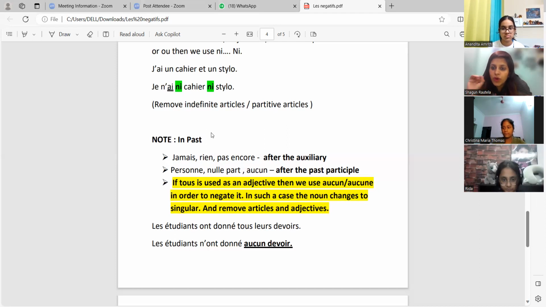There will be a few words in which this TOUS word will be there. Like if you see my sentence that I've given you: Les étudiants ont donné tout leur devoir. Tout is already given. And tout is given with what? They are writing with noun, with adjective, with what? Can you see this? TOUS, they are writing with what?